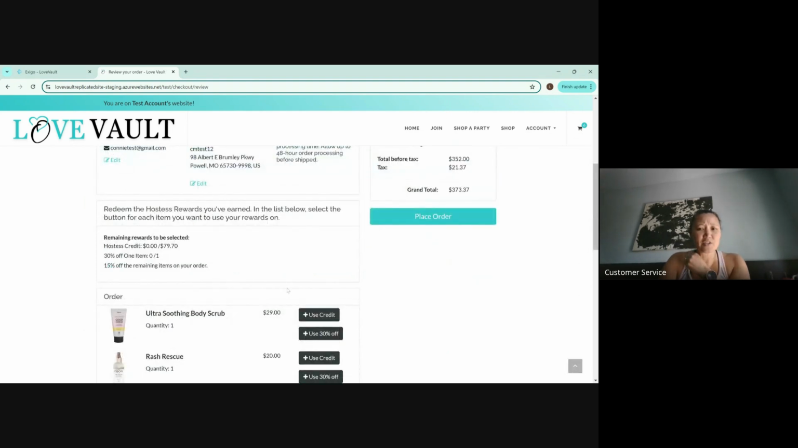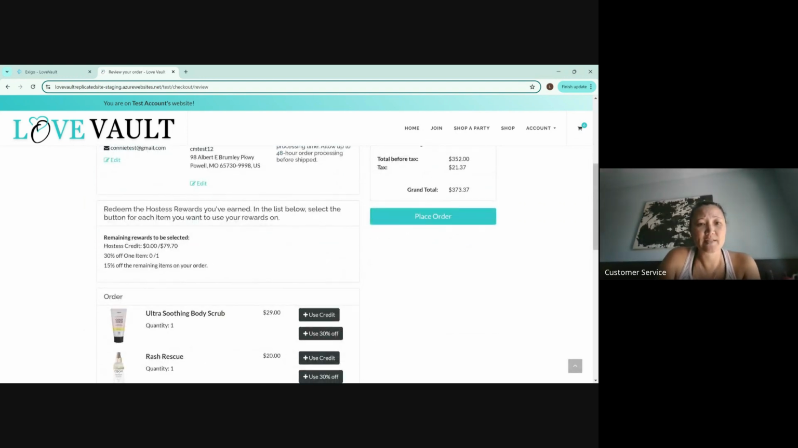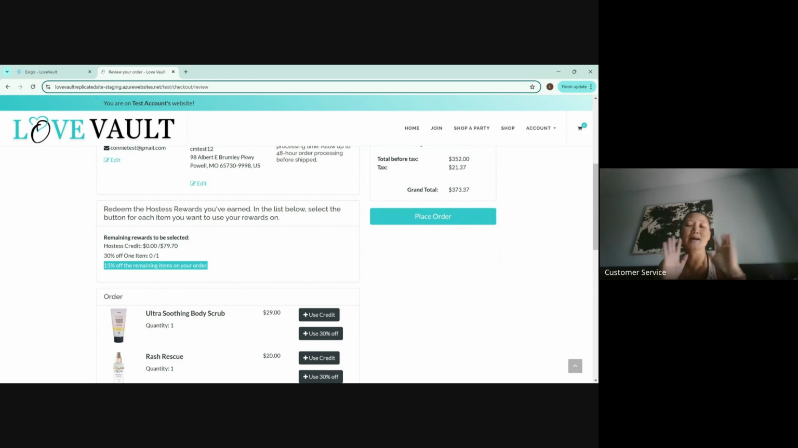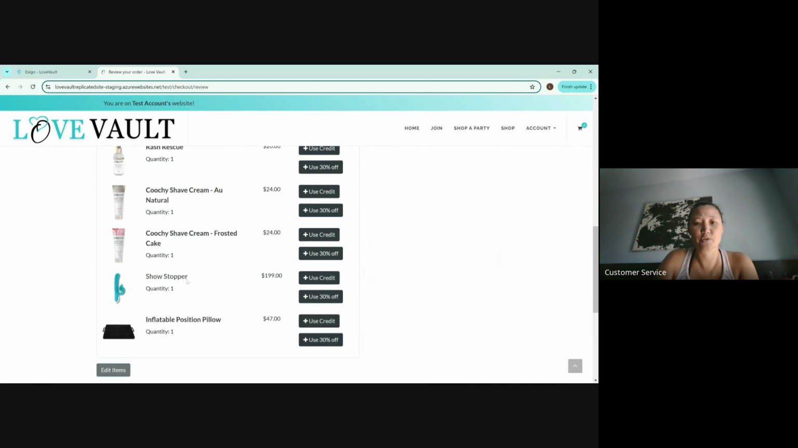So now that she's logged in, her redemption is, she earned $79.70. She did earn the one item at 30% off because she did get 4 online orders before the close of the party. And then the remaining stuff, because Love Vault gives our hostesses the best discounts ever. So this should be a really good selling point for you to have parties, that they don't have to pay full price for anything. So all right, you're going to go in, and let's just say that for her $79.70, we're going to use it towards her showstopper, and you're going to hit use credit, okay?